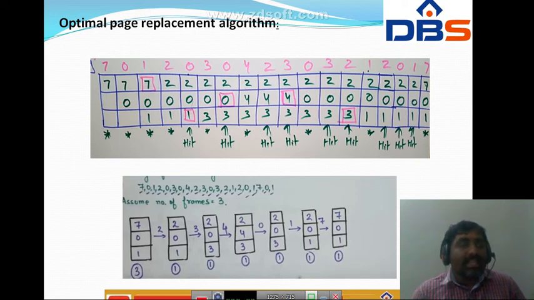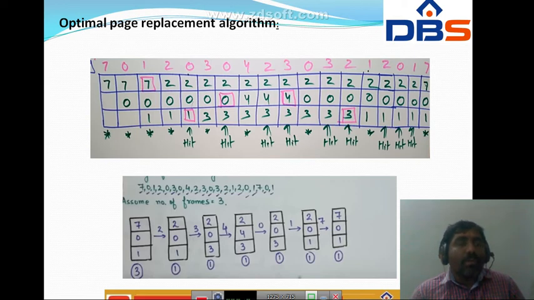Next, which page is the CPU demanding? The CPU is demanding page number 2. Here we have to replace one of the pages, either 7, 0 or 1, with page number 2.